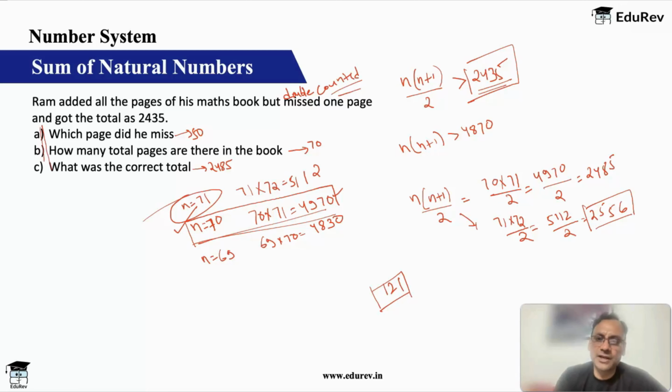So the only variation now will be that instead of this greater than, you'll have this less than. So n into n plus 1 by 2 is less than 2435. Then you will go with this value. n is 69, because now you will get 2415, which satisfies this condition, and hence page number 20 is what he would have double counted.